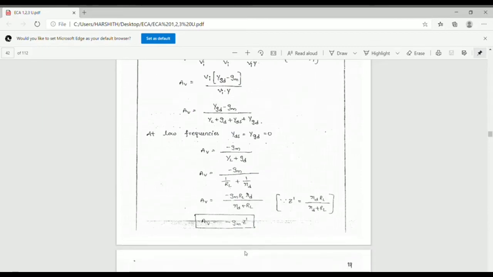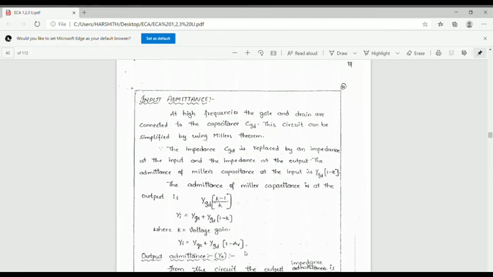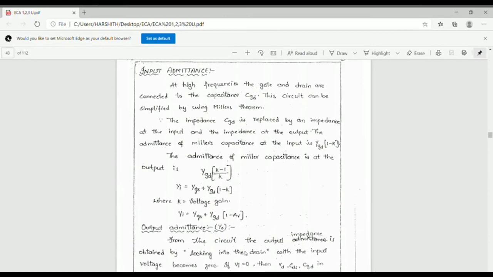Another one is the input admittance. At high frequencies the gate circuit is not isolated from the drain circuit, so they are connected by the CGD.